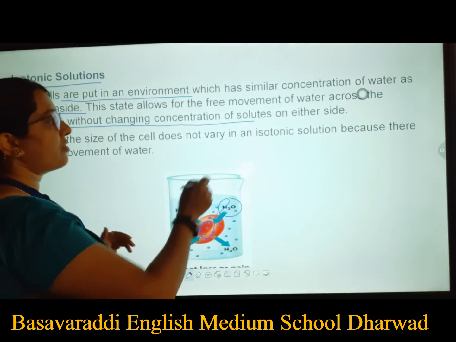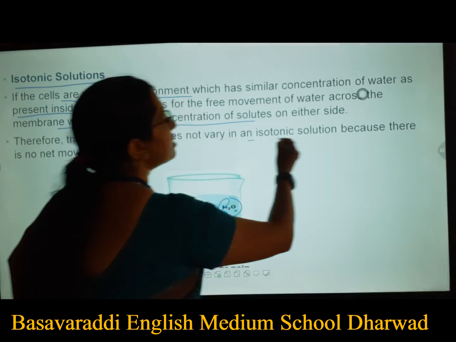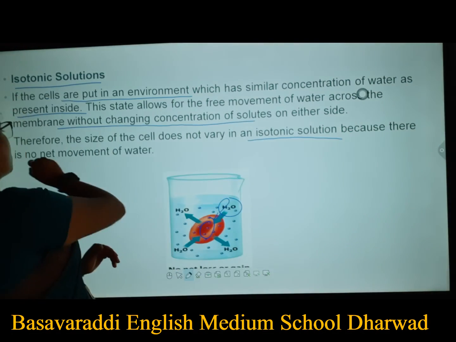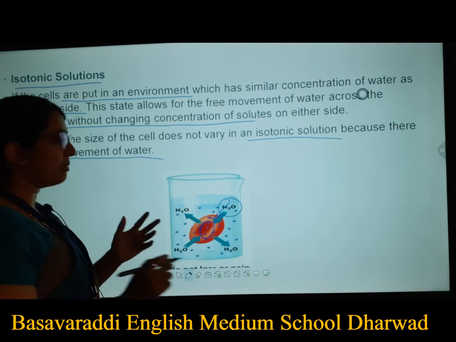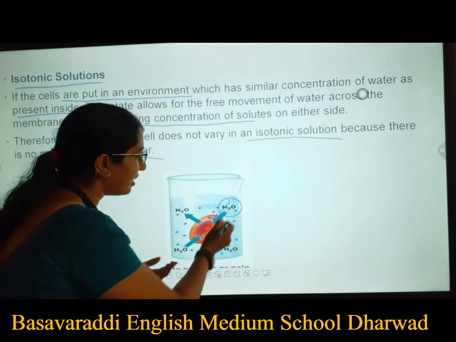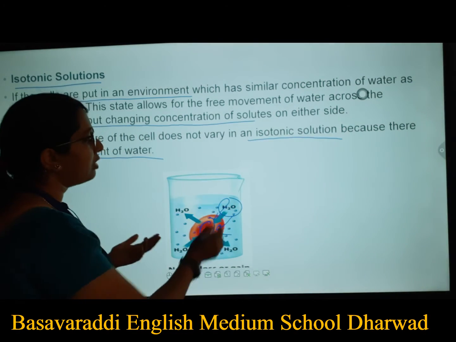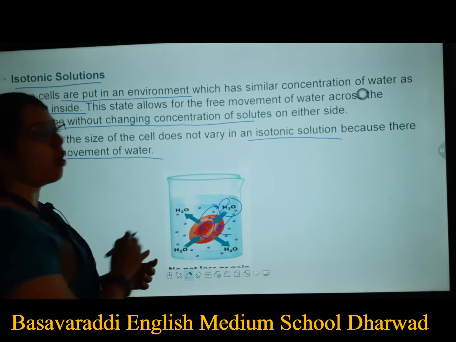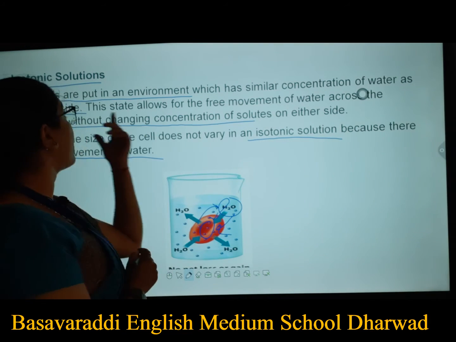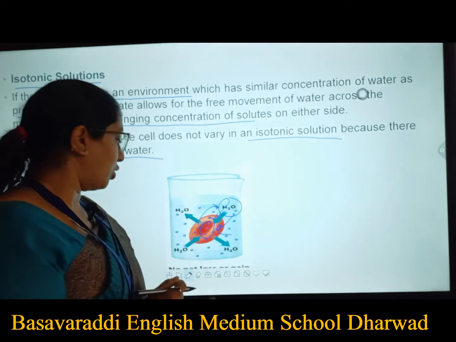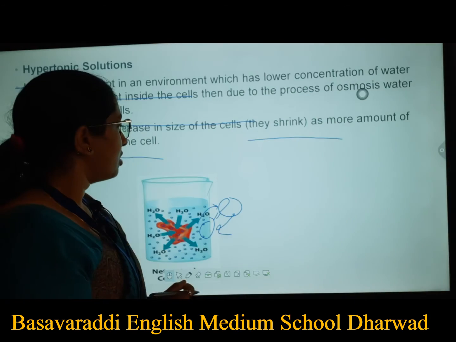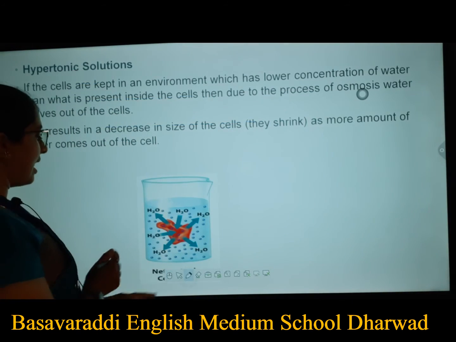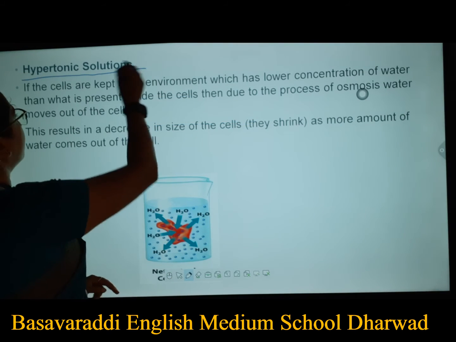In isotonic solutions, there is no net movement of water. That means when the concentration is equal, the water is not going inside or outside. Such a solution is called an isotonic solution. Moving on to the next one, that is the hypertonic solution.